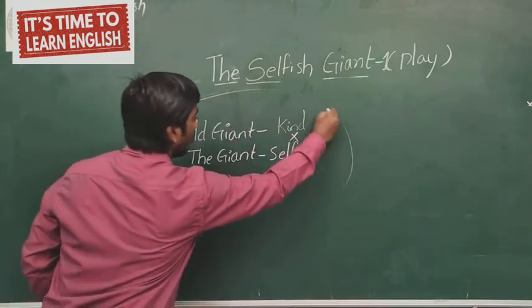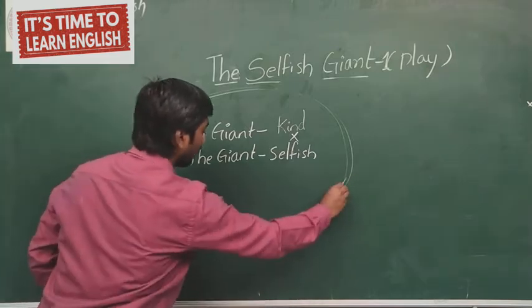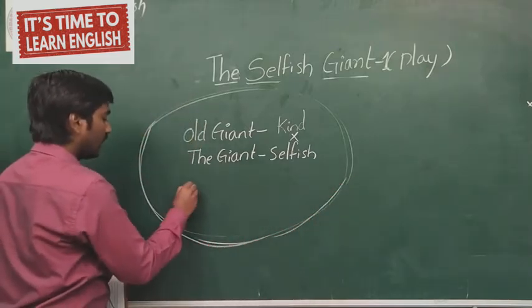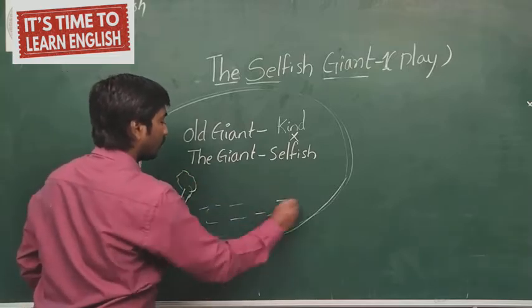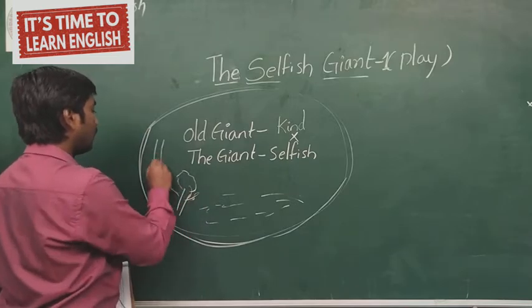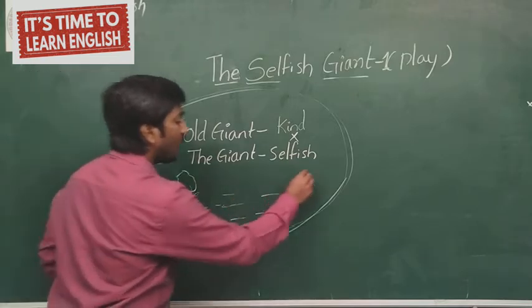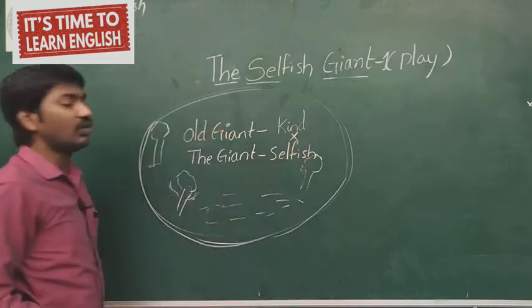They constructed a big wall around the beautiful garden. A beautiful garden. Here the trees were there, greenery, and the birds were sitting here and listening to the beautiful noise. And it was a very, very beautiful garden, a very beautiful place.